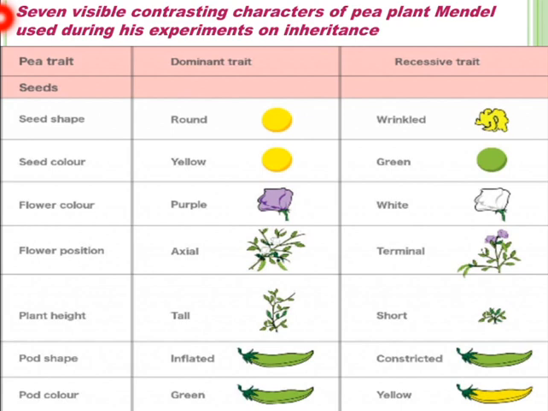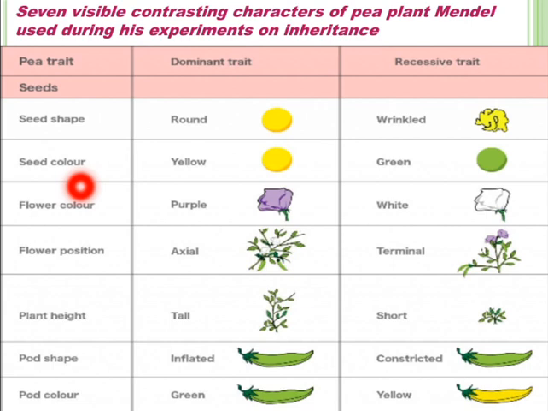Mendel selected 7 visible contrasting characters of pea plants for his experiment, out of which one is the dominant trait and the other one is the recessive trait. For example, seed shape: the dominant trait is round shape of seed and the recessive trait is wrinkled shape of seed.